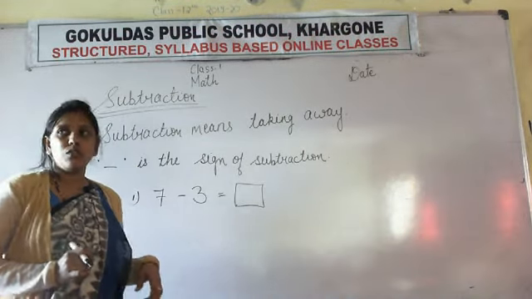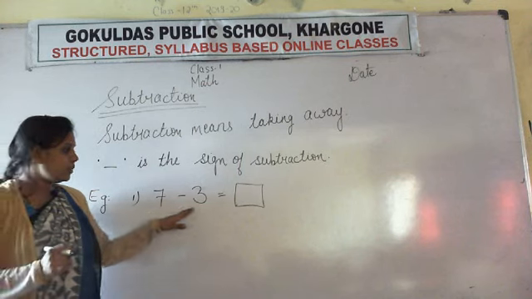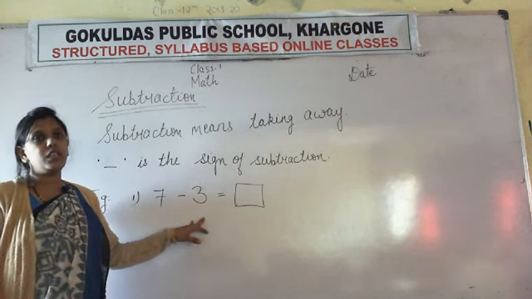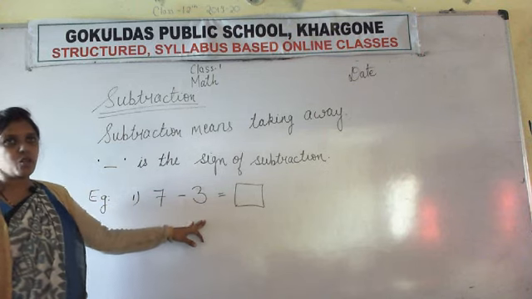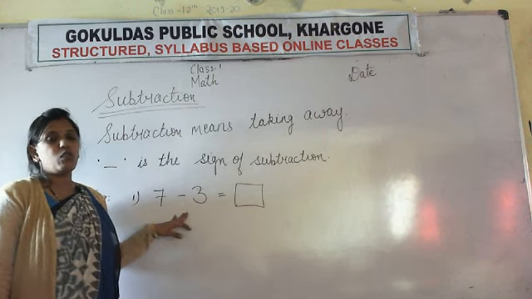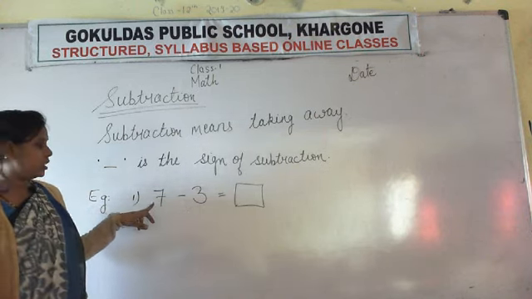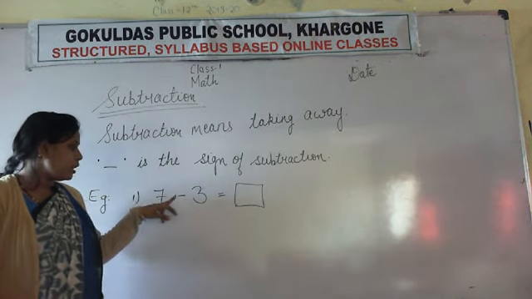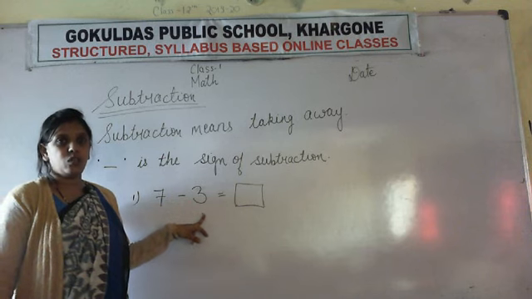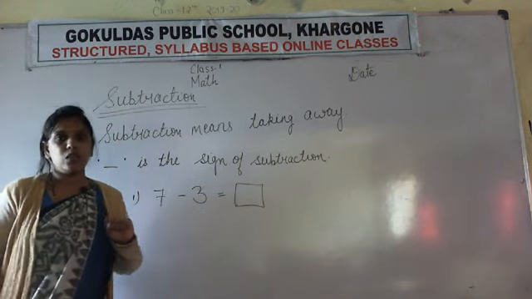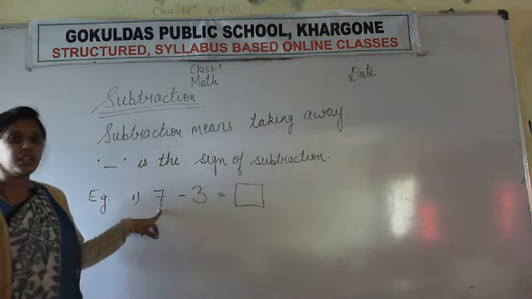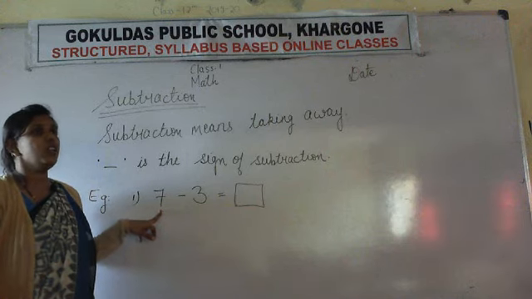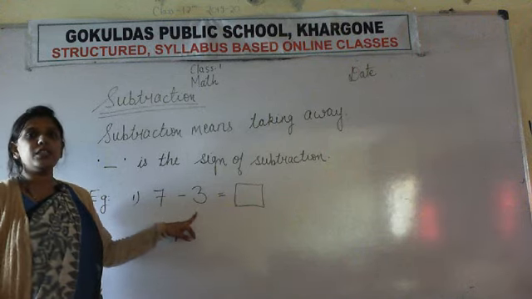Okay, so how do we read this given question? 7 minus 3. Read it with me and repeat after me how I am reading this question. Say 7 minus 3. So what is the first number written here? The first number is 7. And the other number is 3.